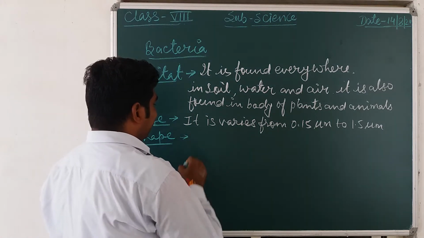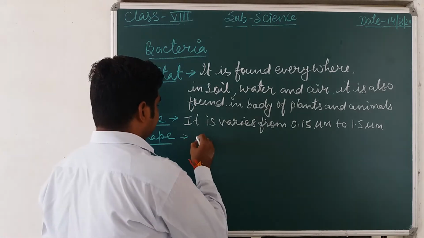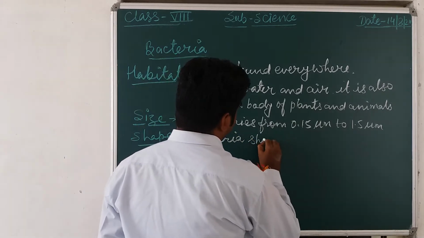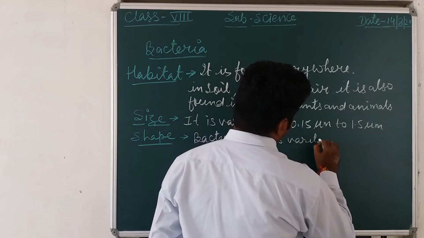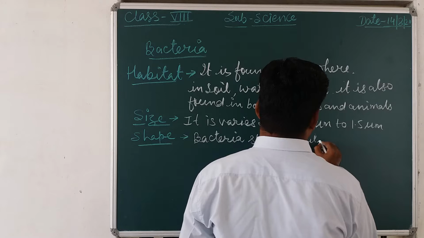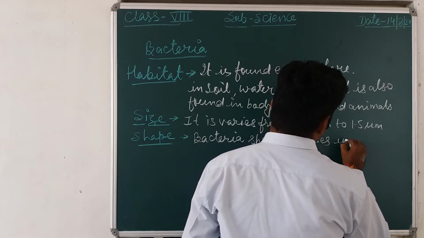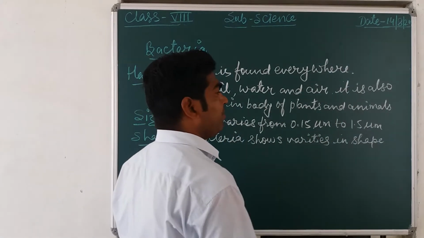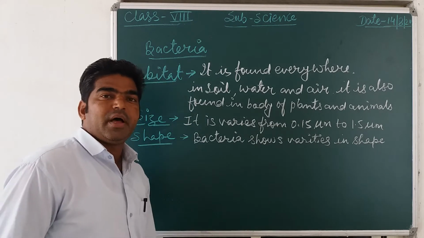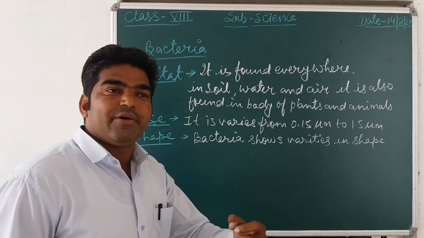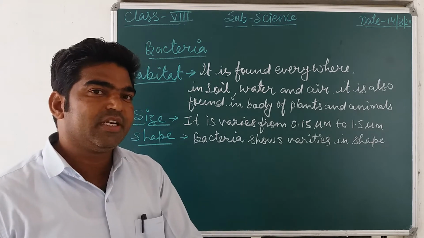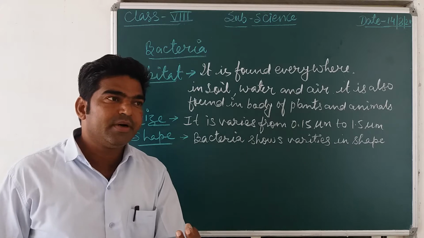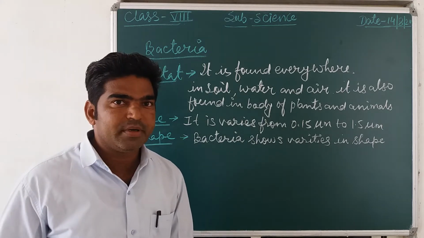There are varieties of body shape. Sometimes it is found in a rod shape, sometimes in the shape of a comma, sometimes in a spiral or spring-like shape.